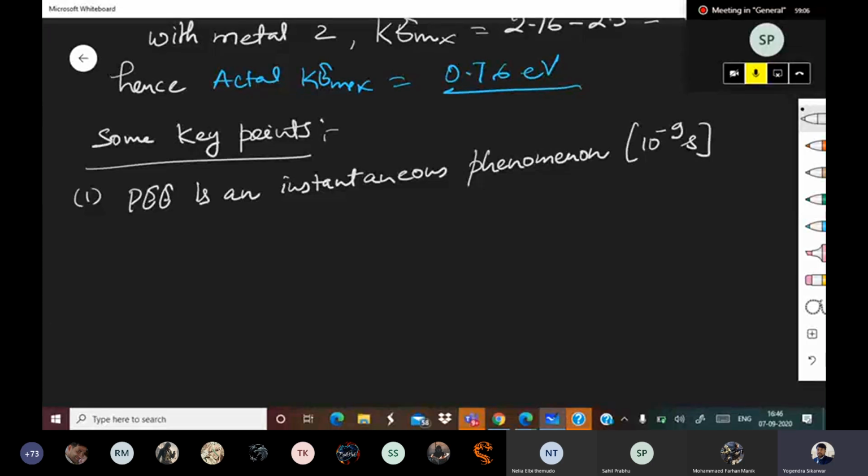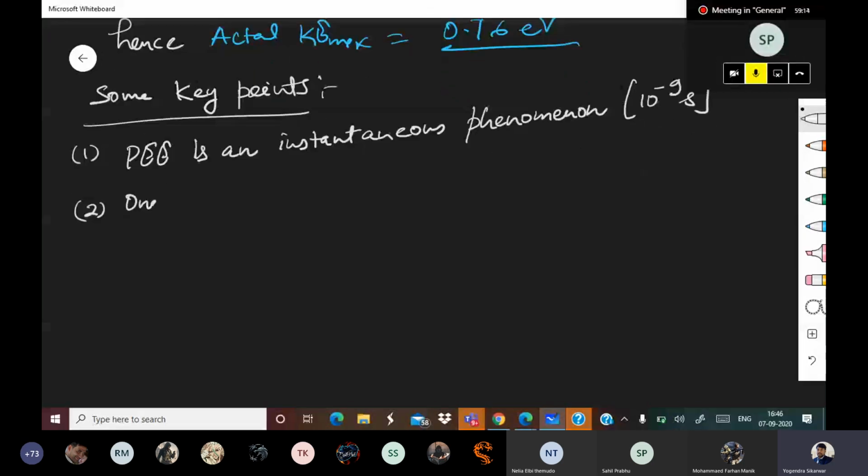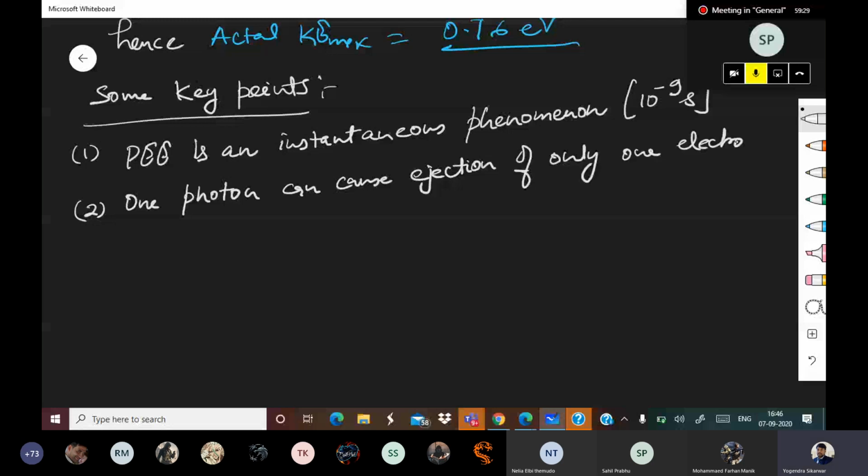Next point. One photon can cause ejection of only one electron.